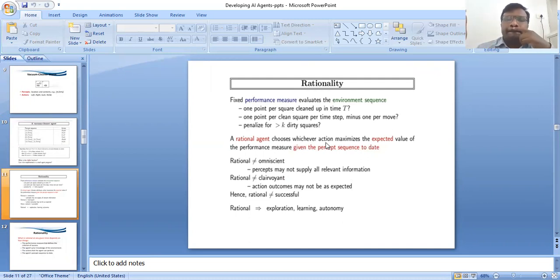For example, take 1 point for each clean square at time t, 1 point for each clean square per time step, minus a penalty for each move. A rational agent chooses whichever action maximizes the expected value of the performance measure given the percept sequence to date. This is the rationality.